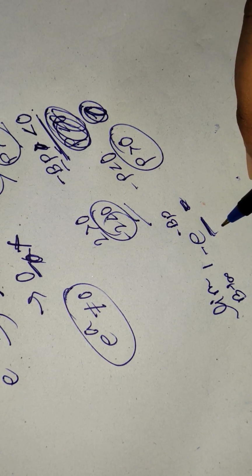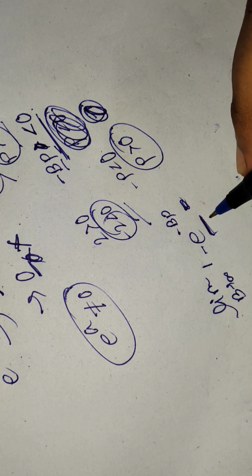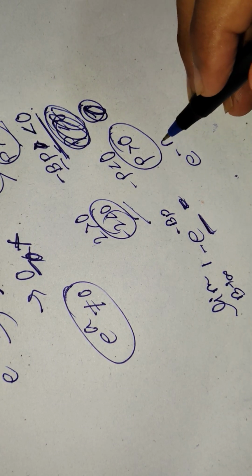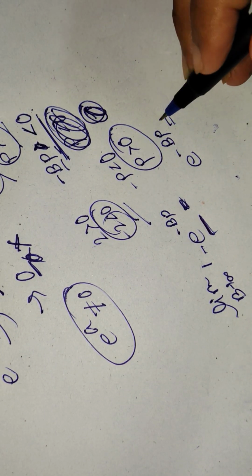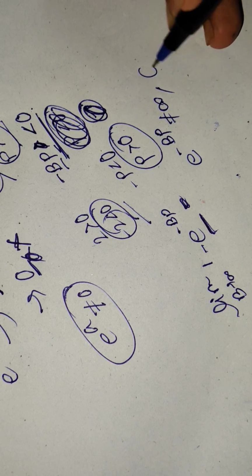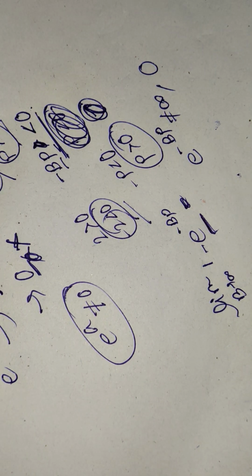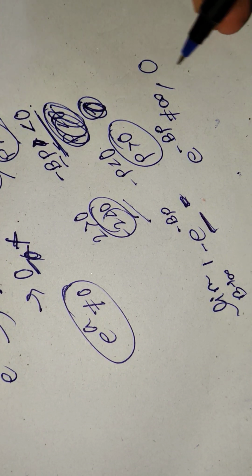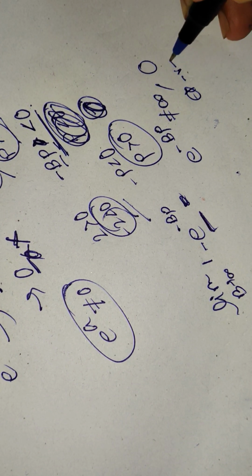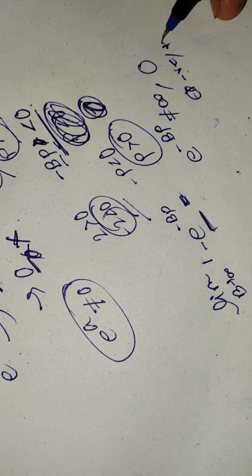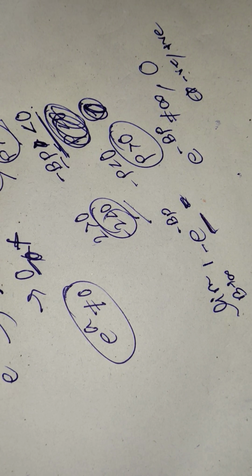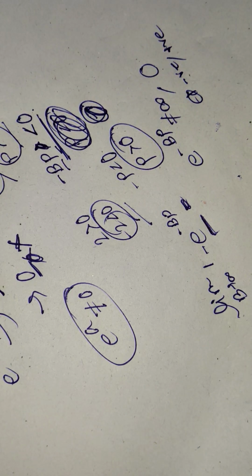Basically we can't take infinity, so it will not be equal to infinity, and definitely it is not 0, right? Because we are talking about only the real domain, e to the power something will not be equal to 0 in the real domain. So we have to talk about a negative number or positive number, right? Hopefully you can understand.